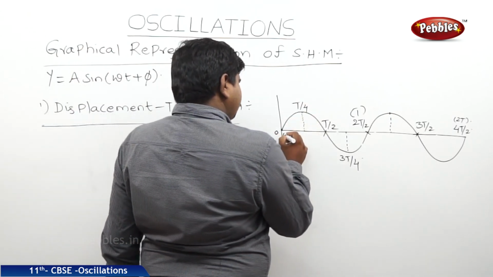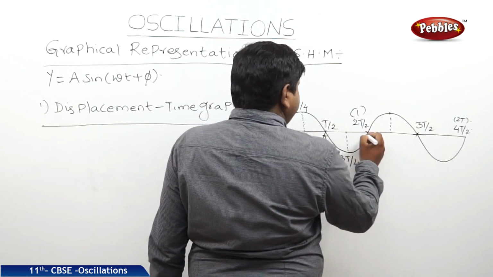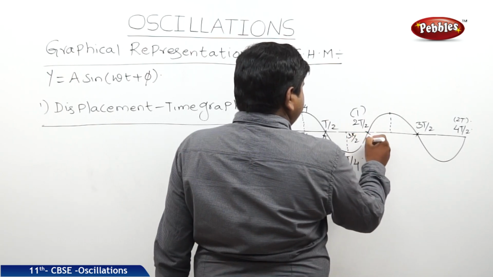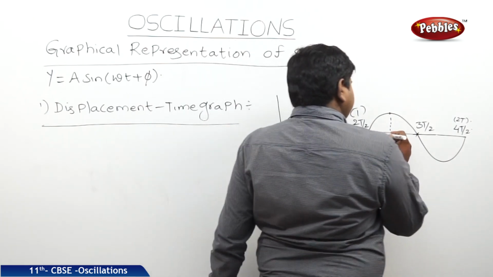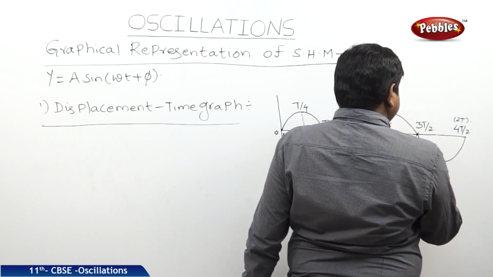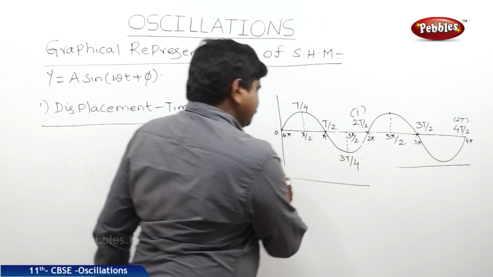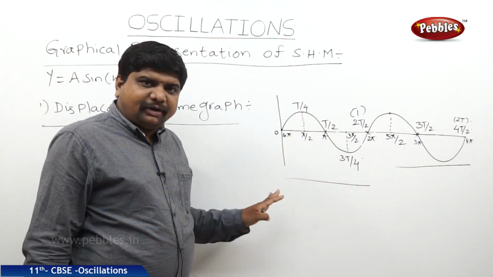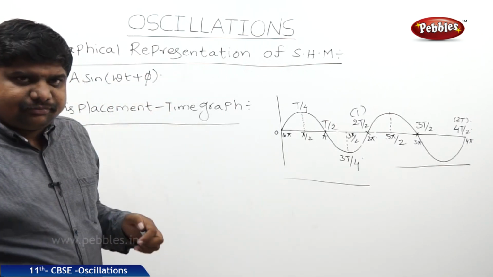Therefore, it is 0, pi by 2, pi, 3 pi by 2, 2 pi, 5 pi by 2, 3 pi, 4 pi. Like this, we can relate the time with respect to the pi also. Next, we will see the velocity time graph.